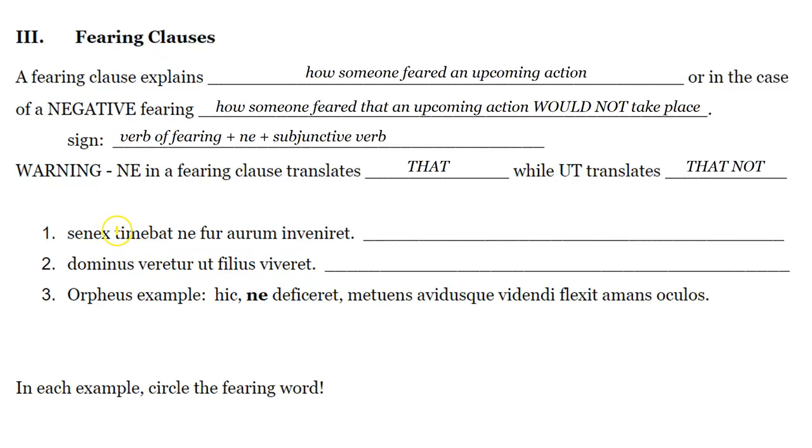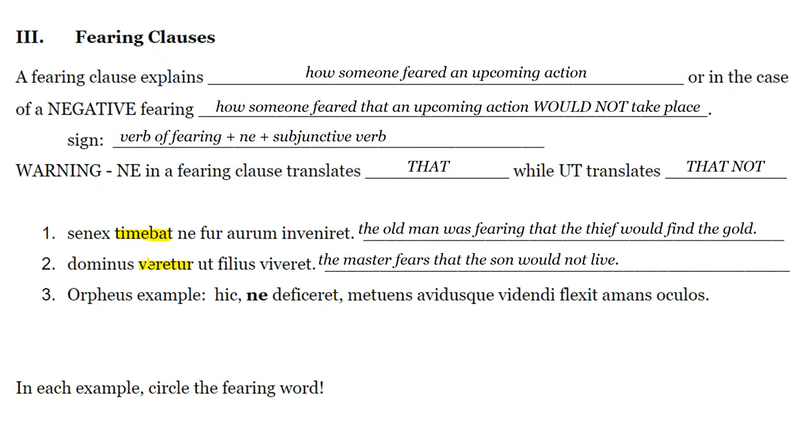Okay, number 1. The old man was fearing that the thief would find his gold. Number 2, the master fears that the son would not live. Okay, in our example from part 4 of Orpheus and Eurydice, right?